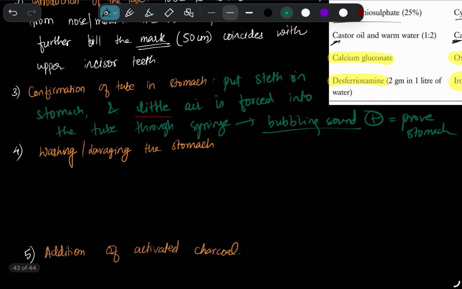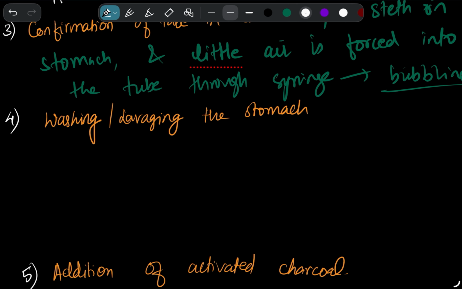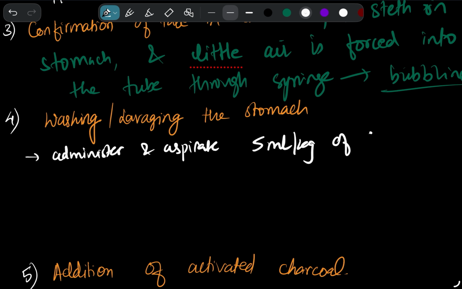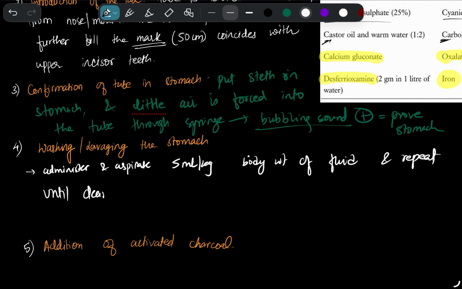Now after the tube has reached into the stomach, what do we do? We are going to wash the stomach now. Now what is the process of washing the stomach? So we are going to administer and aspirate 5 ml per kg body weight of fluid, and repeat until clear fluid comes out, as I've already shown you in the video.